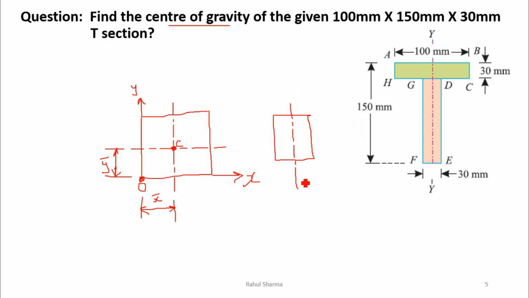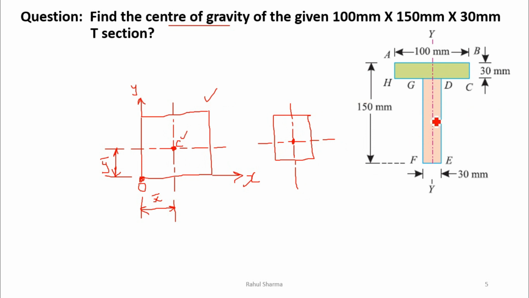This is the rule which you have to keep in mind. Whenever any area, surface or body is there, if you can draw a center axis about which the object is symmetrical, the centroid will lie on that axis. For a rectangle, the centroid will lie on its vertical axis, and it is also symmetrical in the other direction, so the centroid will lie at the intersection of these two axes. That is why we directly say this is the centroid or center of gravity.